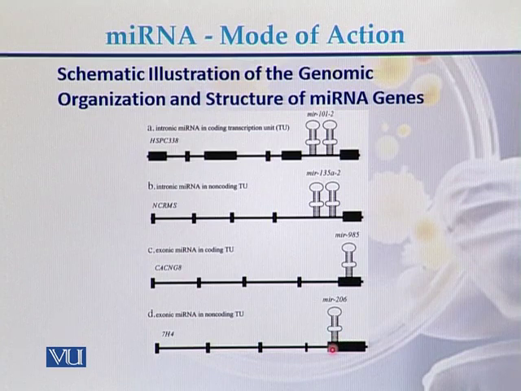So here are the exonic miRNAs. So these are the genomic organization and structures of the miRNA genes. They can be present in the coding transcription unit, and they can be present in the non-coding transcription units.